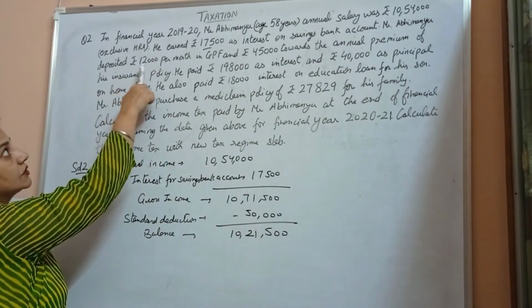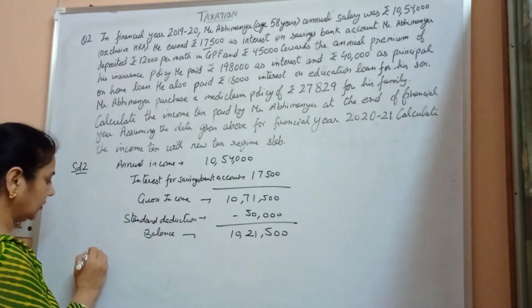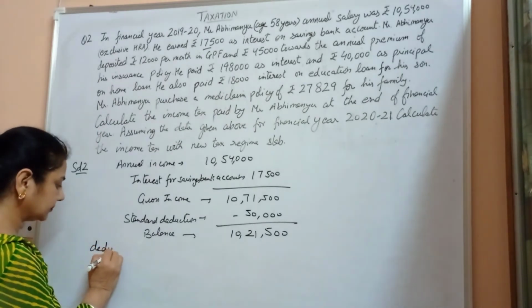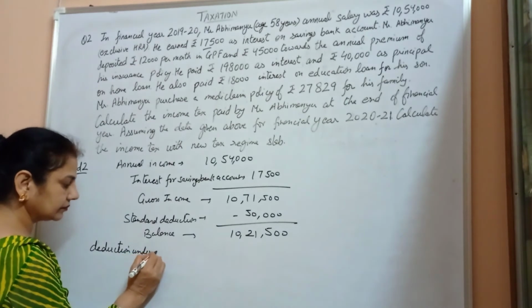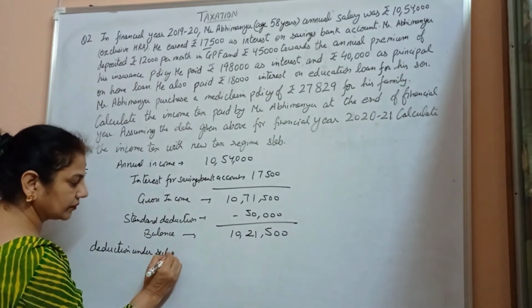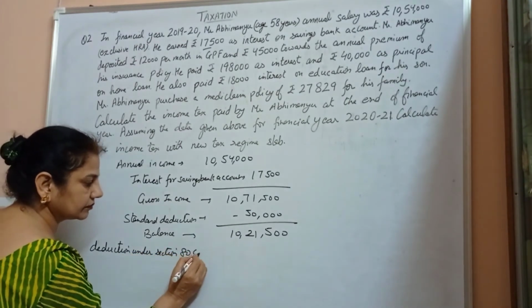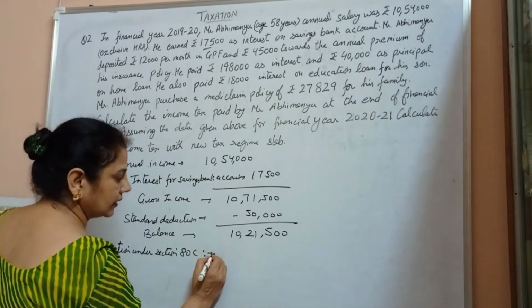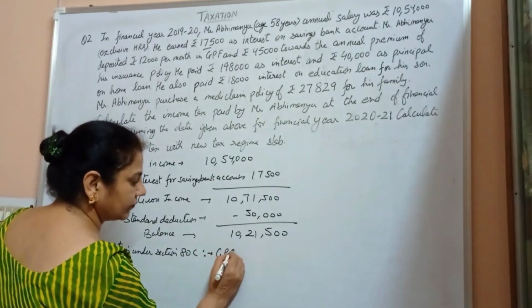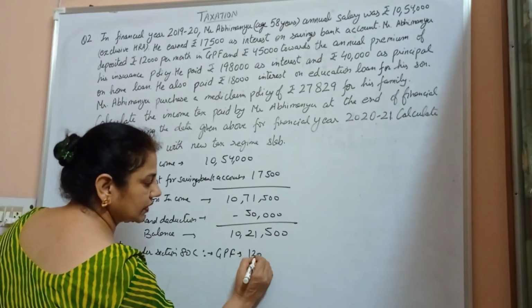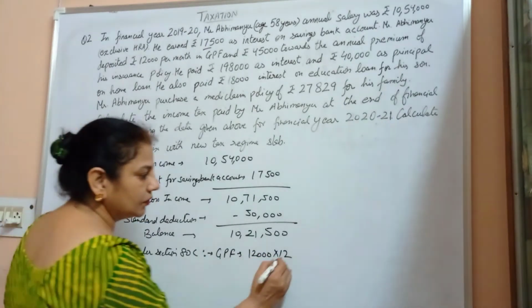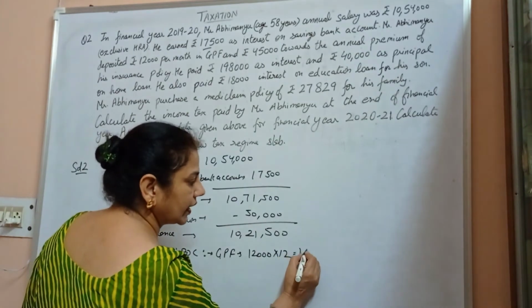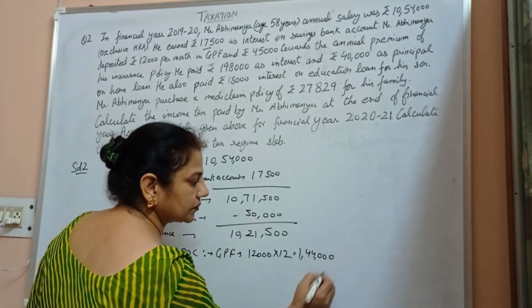Now he deposits 12,000 per month in GPF. So deduction under section 80C is GPF 12,000 per month. That means 12,000 multiplied by 12, which comes out to be 1,44,000.